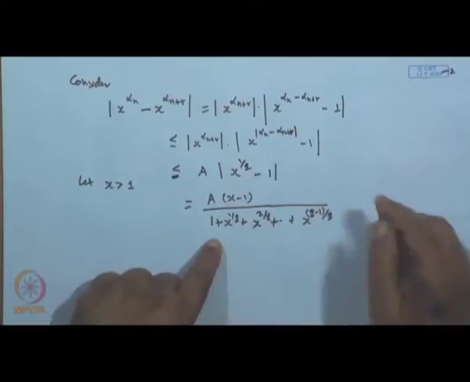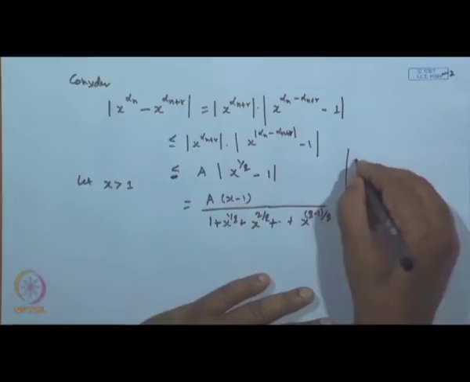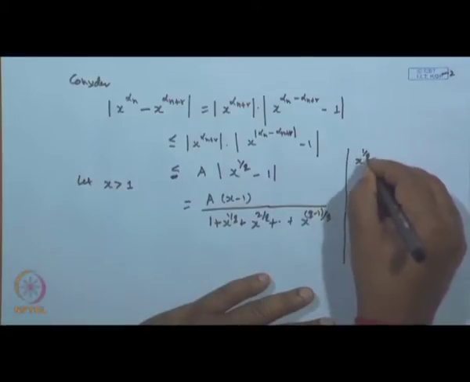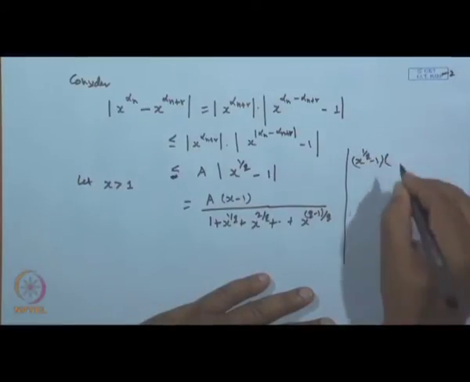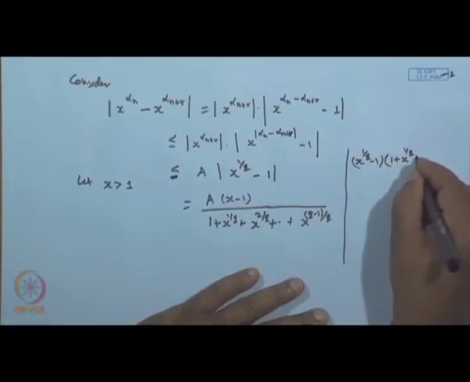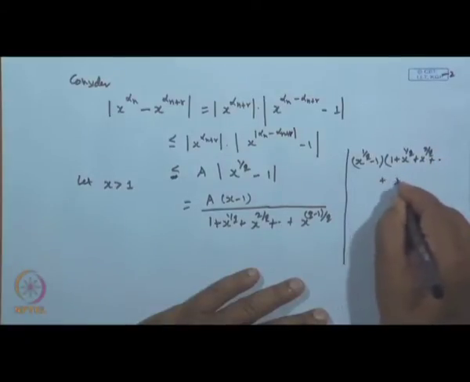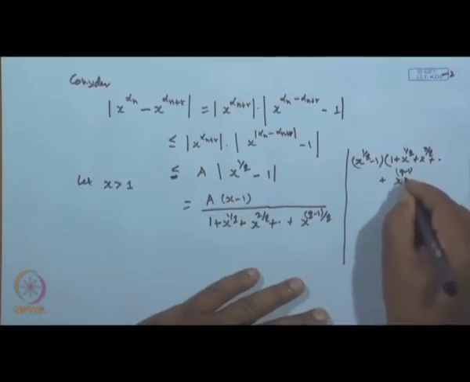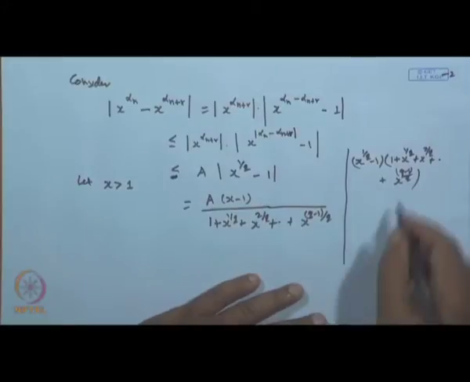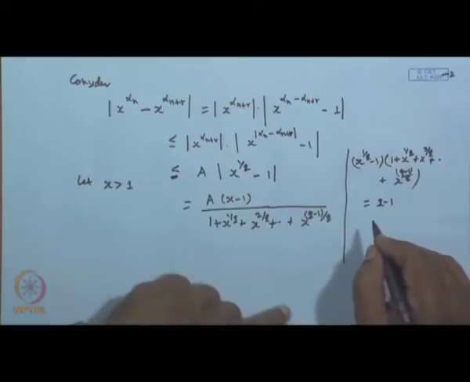When you multiply x to the power 1 by q minus 1 by 1 plus x to the power 1 by q plus x to the power 2 by q and so on, plus x to the power q minus 1 by q, this is the expansion of x minus 1, x is greater than 1.